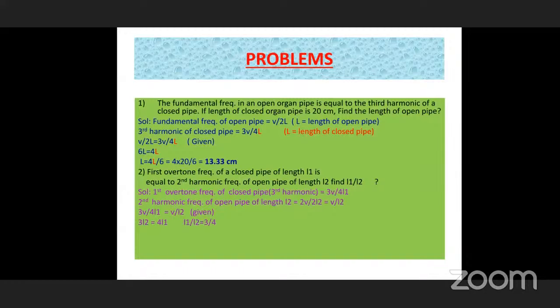So here also it is the third harmonic, 3V by 4L1. While equating, 3V by 4L1 is equal to V by L1. From this, finally you can get L1 by L2 as 3 by 4.